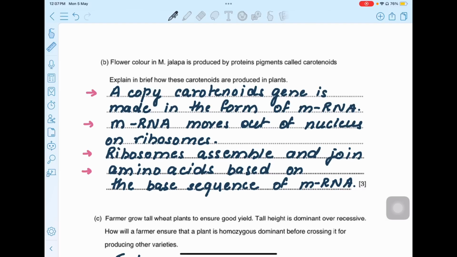So first of all, a copy of the carotenoid gene is made in the form of mRNA, that is 1 mark. mRNA moves out of the nucleus, that is going to be 1 mark, on the ribosome included, okay? Ribosomes assemble, that's going to be 1 mark. Then they join the amino acids, that's going to be 1 mark, based on the sequence of mRNA. So if you write this much, definitely you will get full marks in your answer, okay?